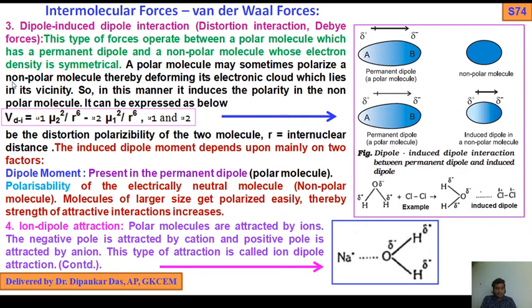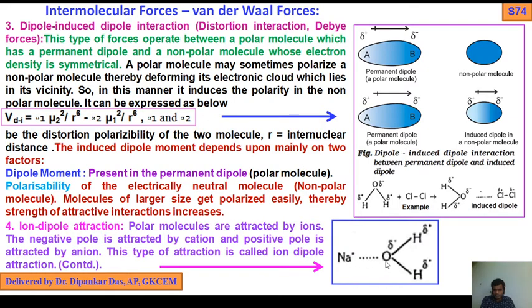Now, number 4, ion dipole interactions. Polar molecules are attracted by ions. The negative pole is attracted by the cation and the positive pole is attracted by the anion. This type of attraction is called ion dipole interaction.